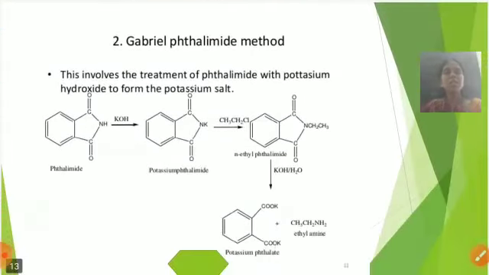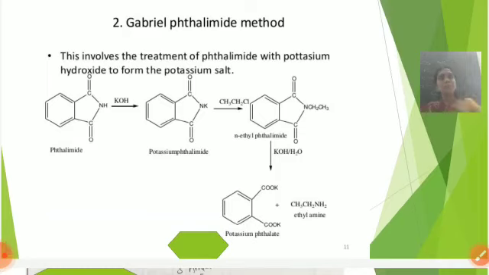Next, second one, the Gabriel phthalimide method. The Gabriel phthalimide method is one of the important preparations of amines. It is a very useful method. This involves the treatment of phthalimide with potassium hydroxide to form the potassium salt.